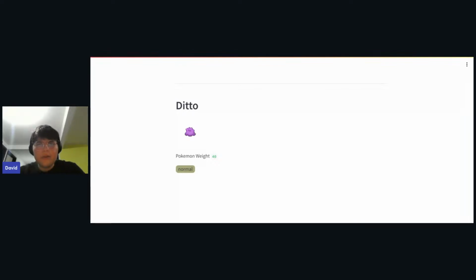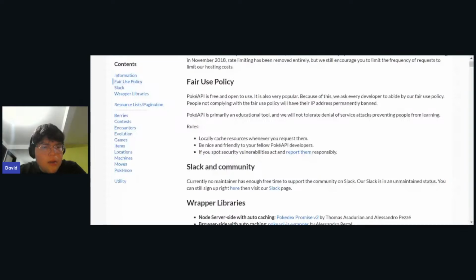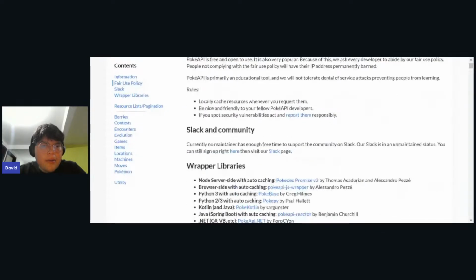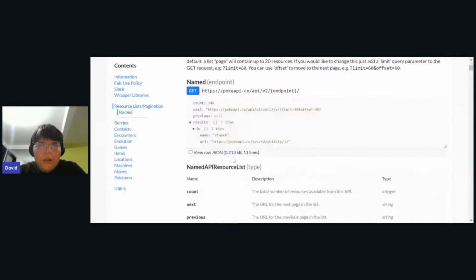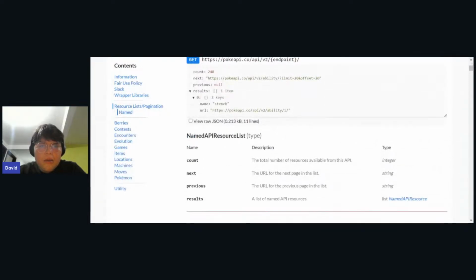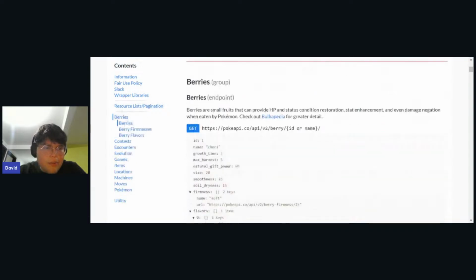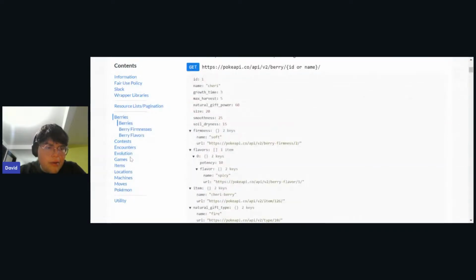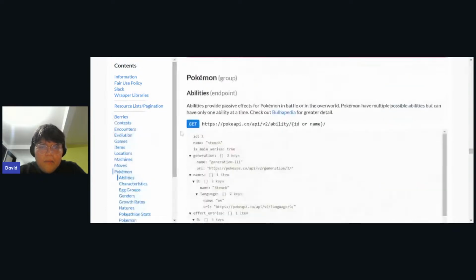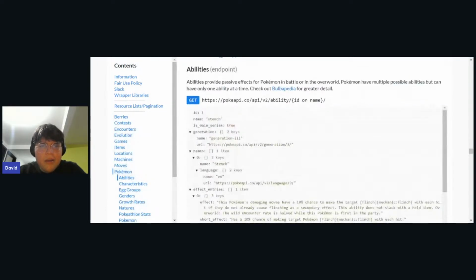Okay, let's try to see the documentation. So Pokemon wrapper libraries, resources, pagination, Pokemon API endpoint. Okay, Pokemon get ID, or okay, this is by ability.